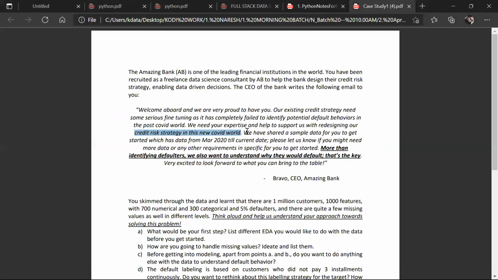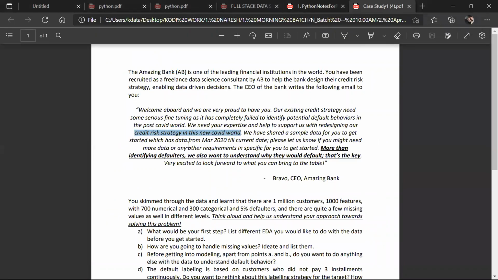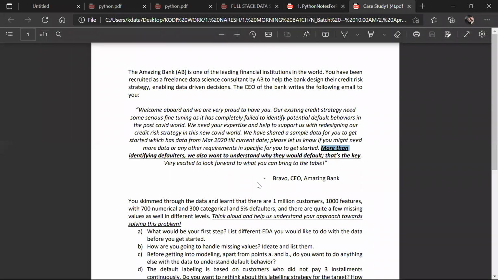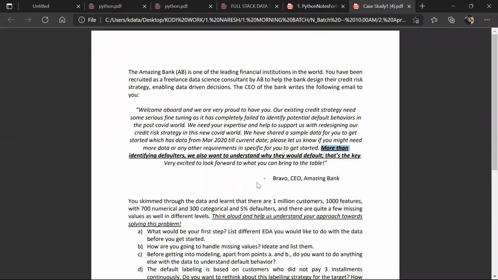Now we have shared some sample data for you to get started, which is data from March 2022 till the current date. Understand? The COVID hit the world since March. Please let us know if you might need more data and any other requirement specific to you to get started. More than identifying defaulters, we also want to understand why they would default. That's the key. So what exactly does the CEO want to know? Being a data scientist or data analyst, you have to find out how many customers are defaulters and what makes them default, right guys? How many customers are defaulters? What makes them default?